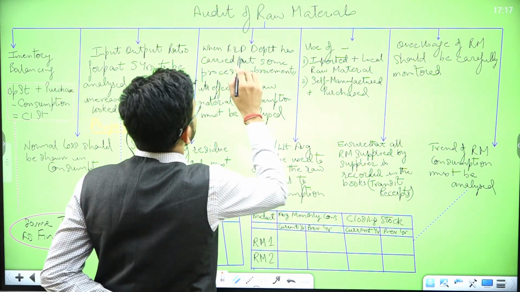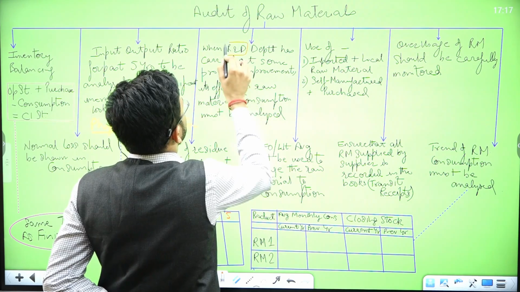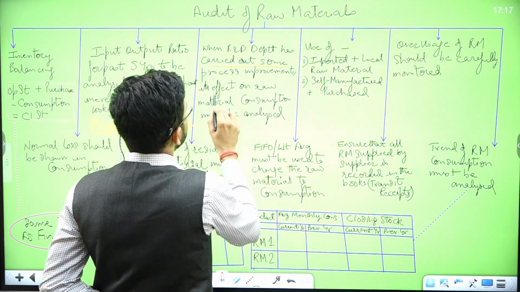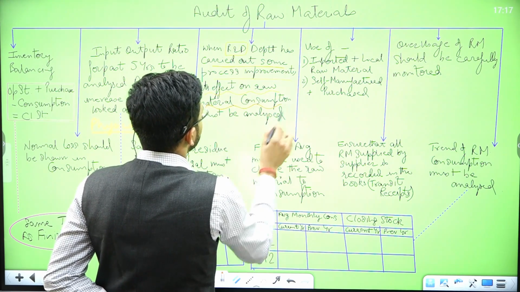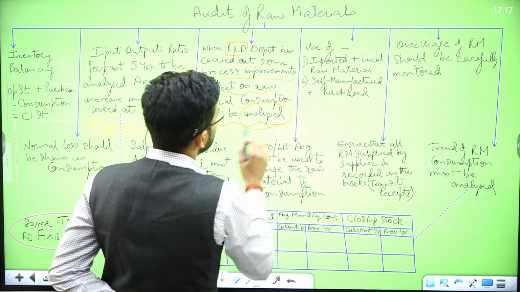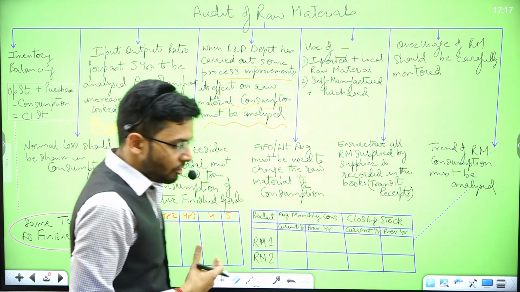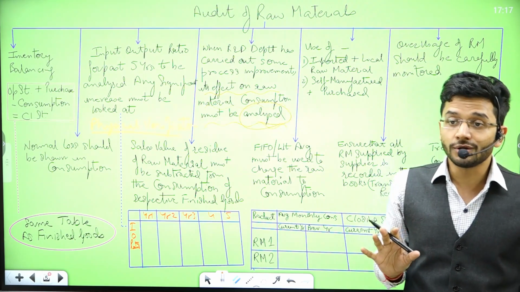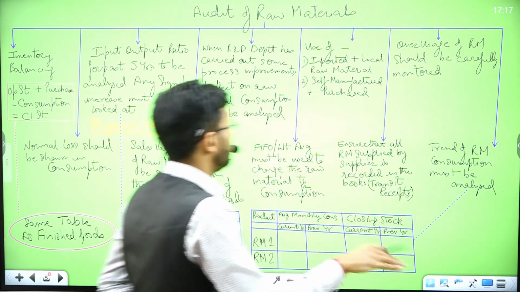Alright, next principle. When the R&D department, research and development department, has carried out some process improvement, its effect on raw material consumption must be analyzed. Now this is a very important point, guys, and as an auditor I would generally miss out on this point. As an auditor I would not check this point, but it is a very, very important point.